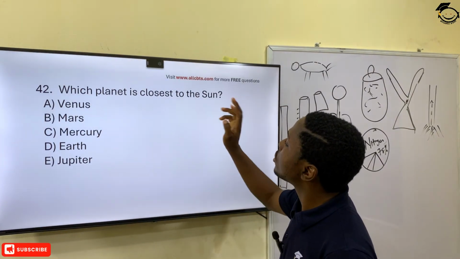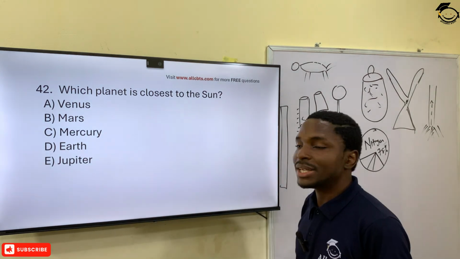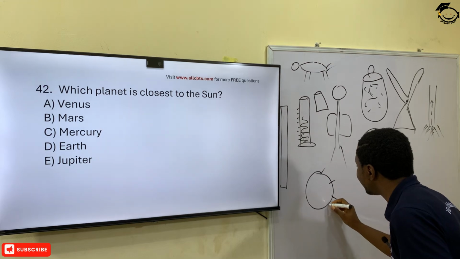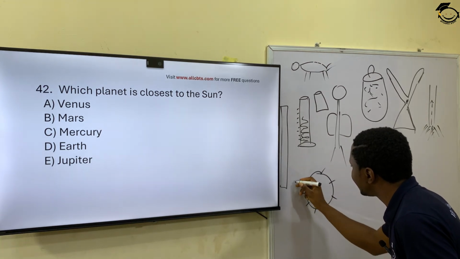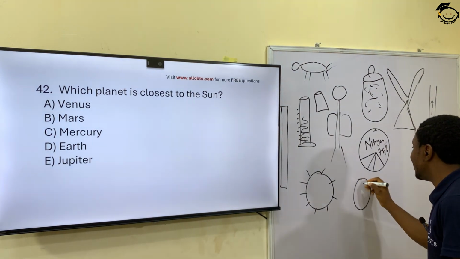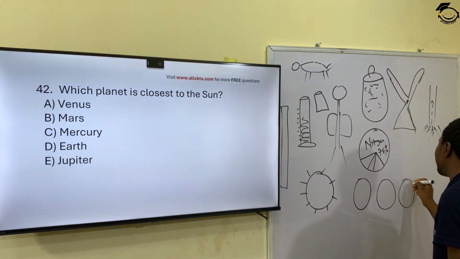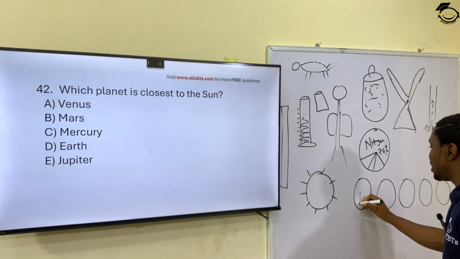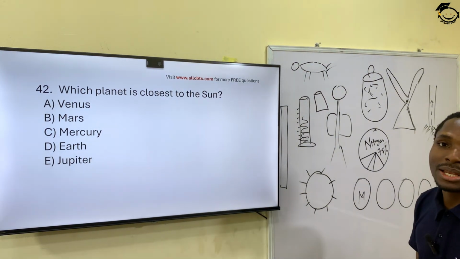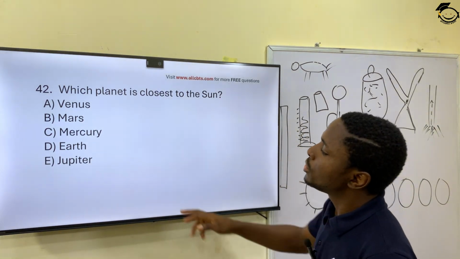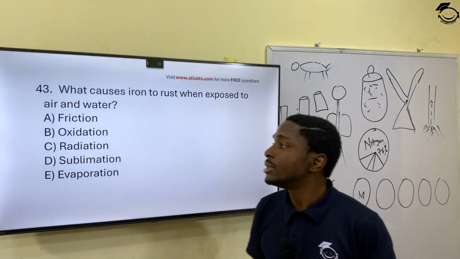Question 42. Which planet is closest to the sun? Okay, so we have the sun here, Mr. Sun. And then you have the other planets in the solar system. So the planet that is closest to the sun is what? Mercury is the number one planet and very close to the sun. So option C is the correct option.